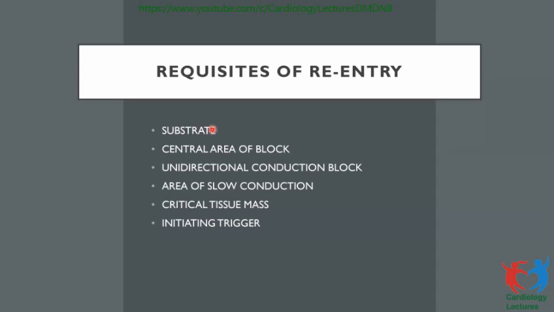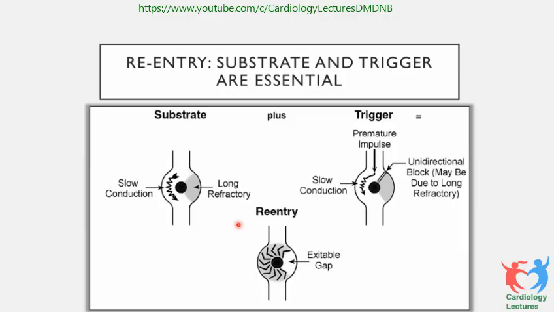There has to be a substrate, central area of block, unidirectional conduction block in the circuit, area of slow conduction, critical tissue mass, and an initiating trigger. We'll explain it further. See, here is a substrate, there is the area of slow conduction, and there is an area of long refractory period, and plus you need a re-entry mechanism.